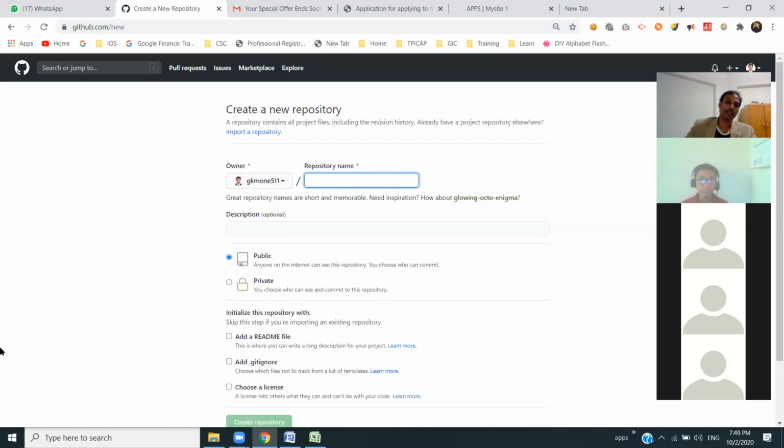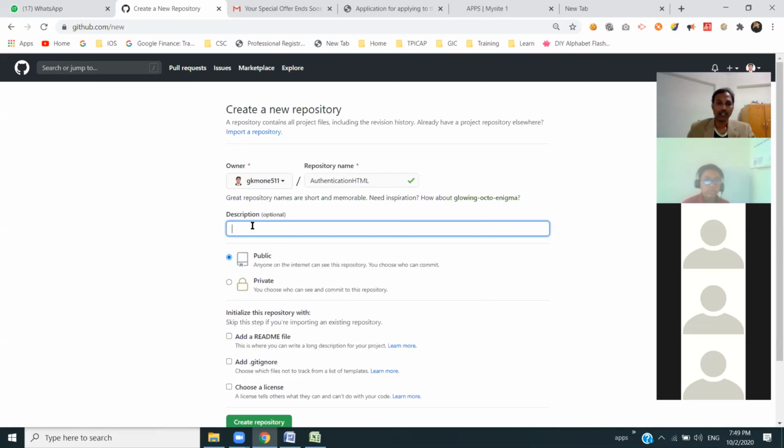So you can create, like, a login form. Authentication HTML is one project. I'm giving public access, and the description is: team task, implementation of the login form for practice.